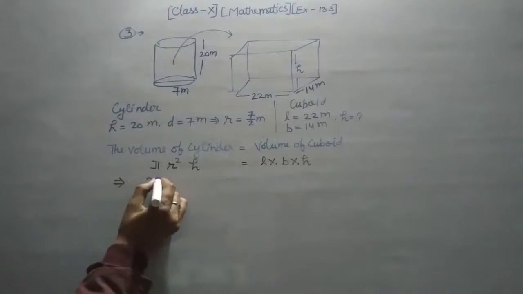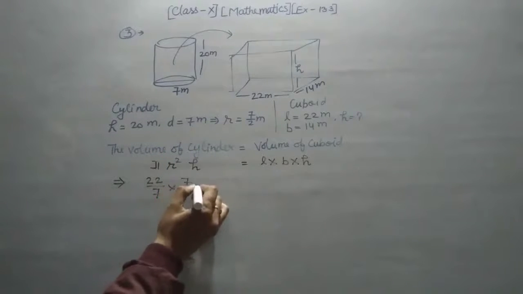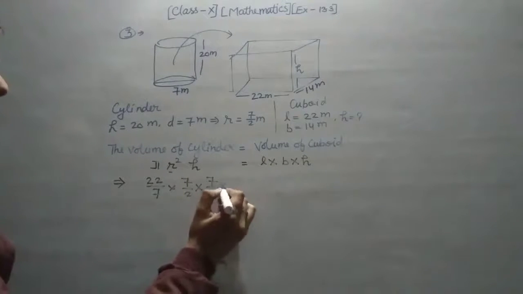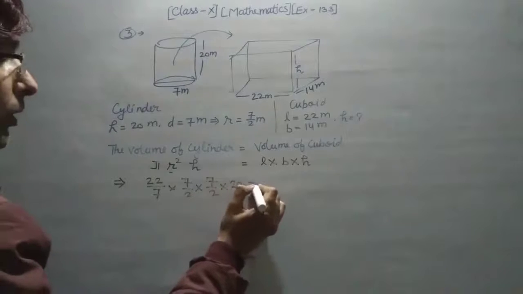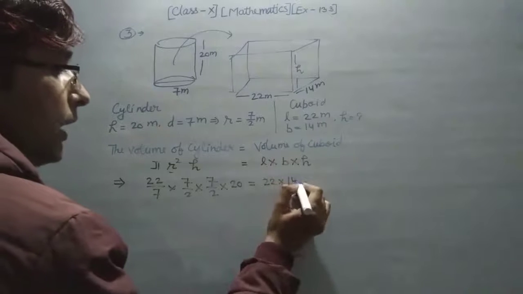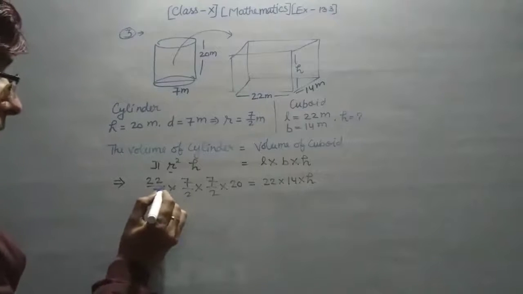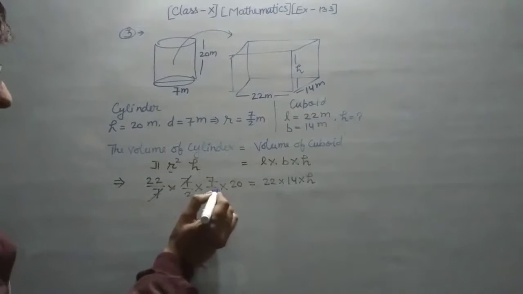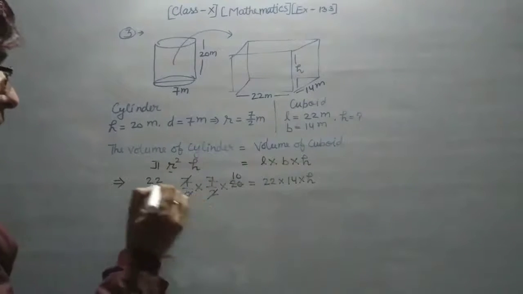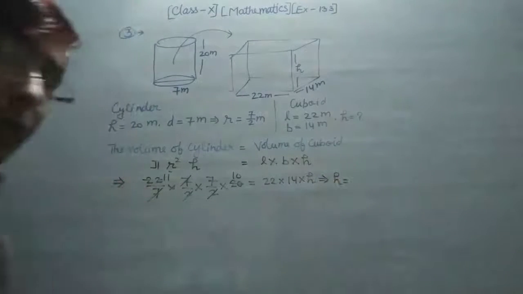So pi is 22 upon 7, r is 7 upon 2, so you have to put 7 upon 2 into 7 upon 2, because r square is there, and then h is 20, equal to the value of L which is 22 and the value of B which is 14 into H. Okay, now you have to find the value. After cutting this 7 with 7, and 2 cuts the 20, that value is 10, and this 2 also cuts the 22, and now you have to find the H.